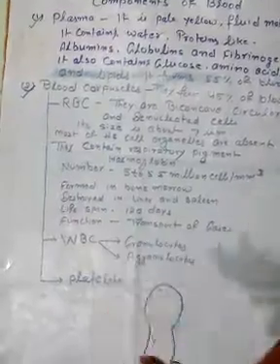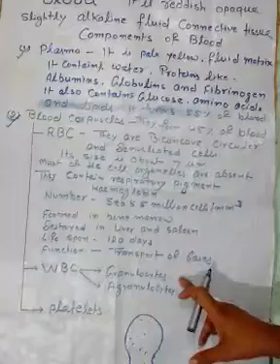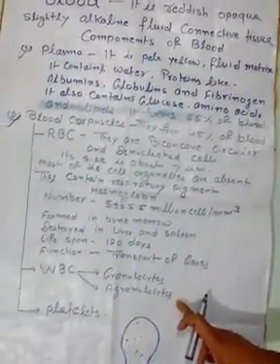Now, another is WBC and platelets. There are two types of WBC. First is granulocyte, other is agranulocyte.